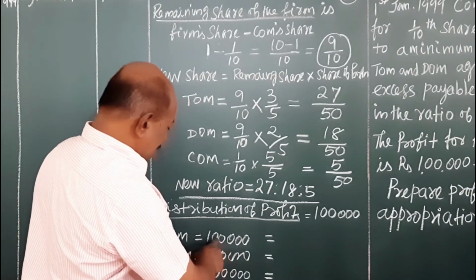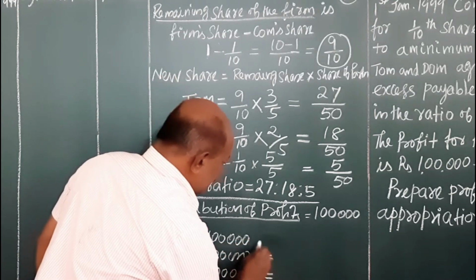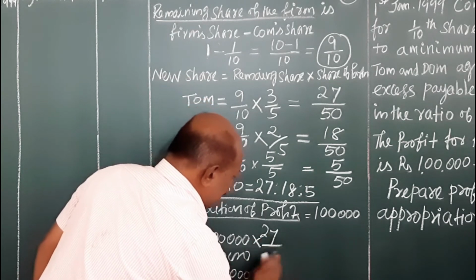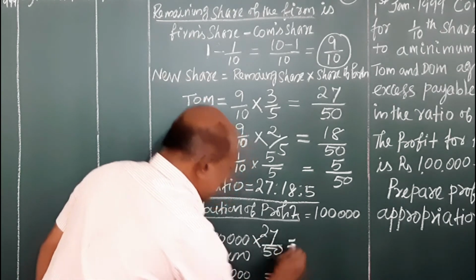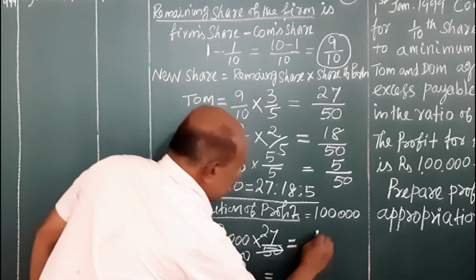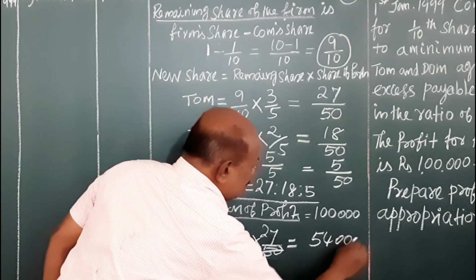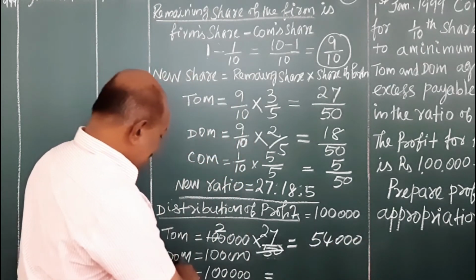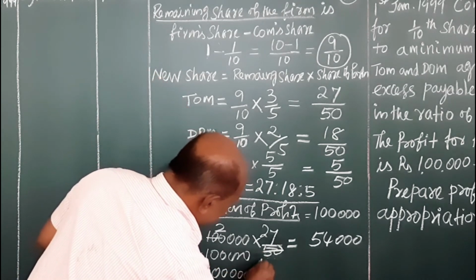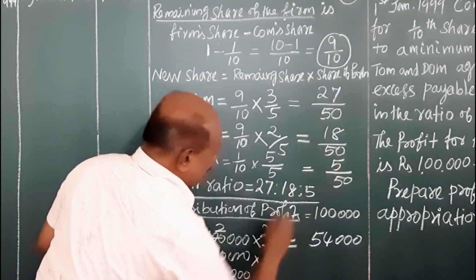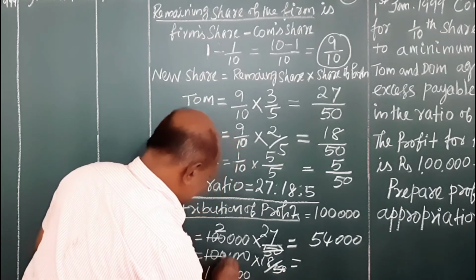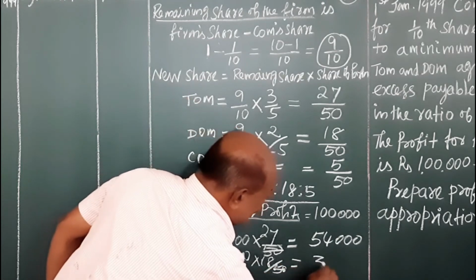That is 1 lakh into his ratio, which was 27 by 50. That is equal to 54,000 rupees for Tom. Here for Dom, that is also 1 lakh into his share, which was 18 by 50. That is equal to 36,000 rupees.